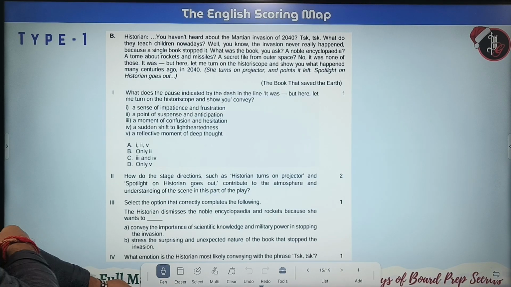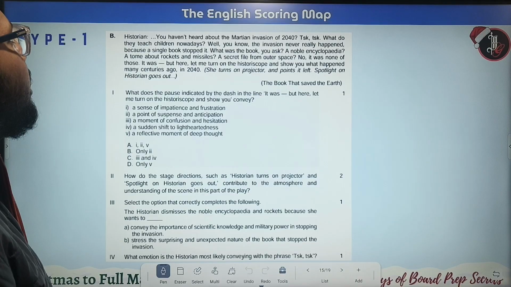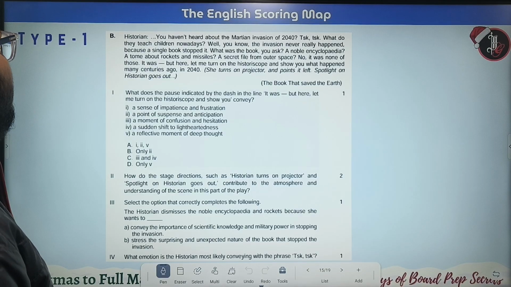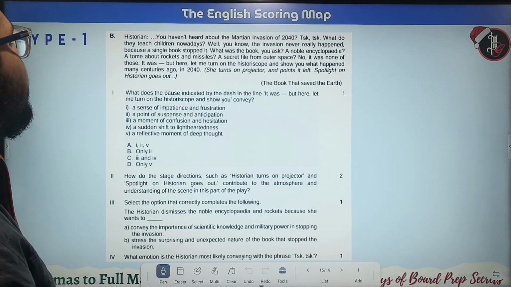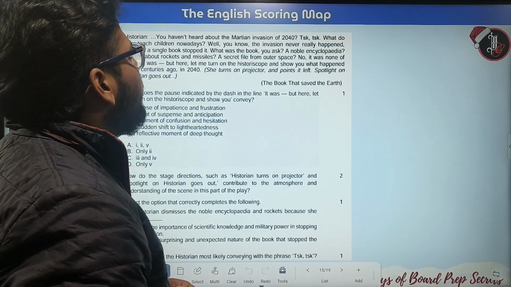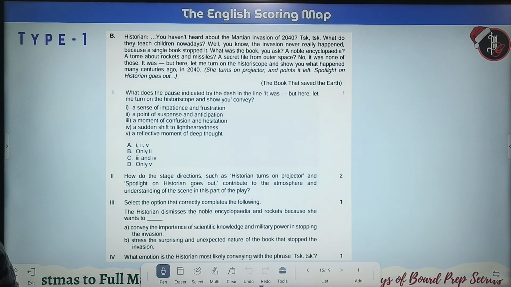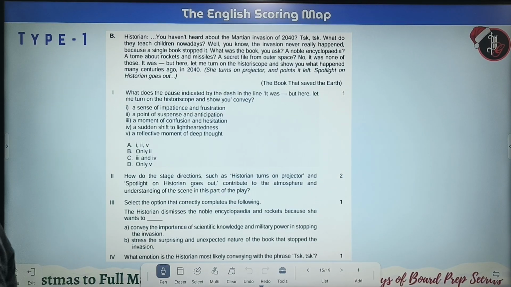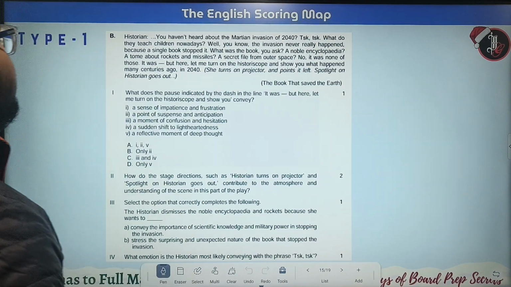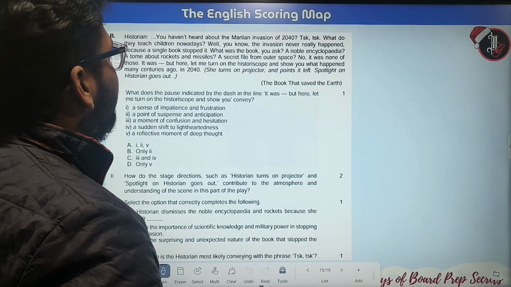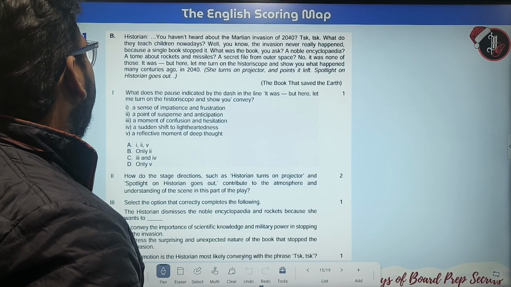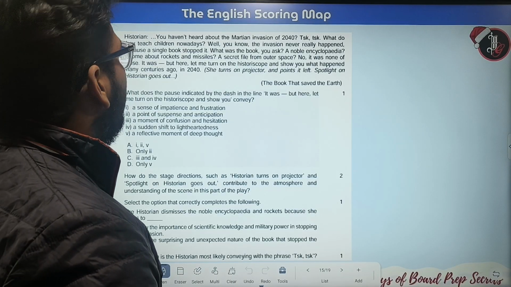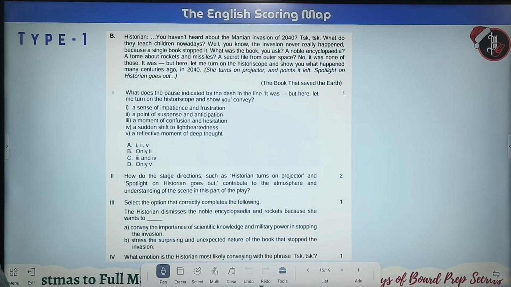The historian is saying that you haven't heard about the Martian invasion of 2040. What do they teach children nowadays? Well, you know the invasion never really happened because a single book stopped it. What was the book, you ask? A noble encyclopedia? A tome about rockets and missiles? A secret file from outer space? No, it was none of those. It was... But here, let me turn on the historiscope and show you what happened many centuries ago in 2040.